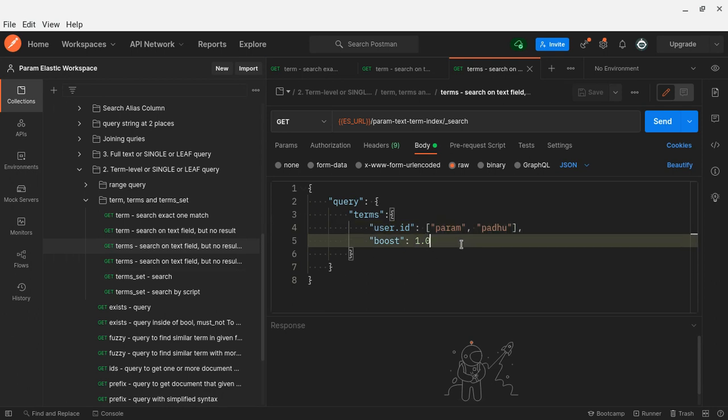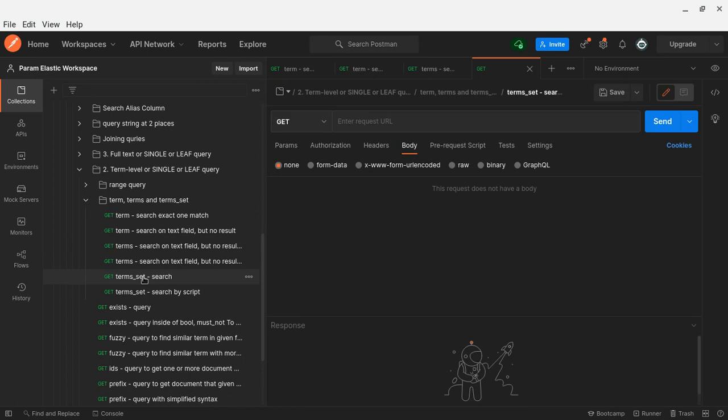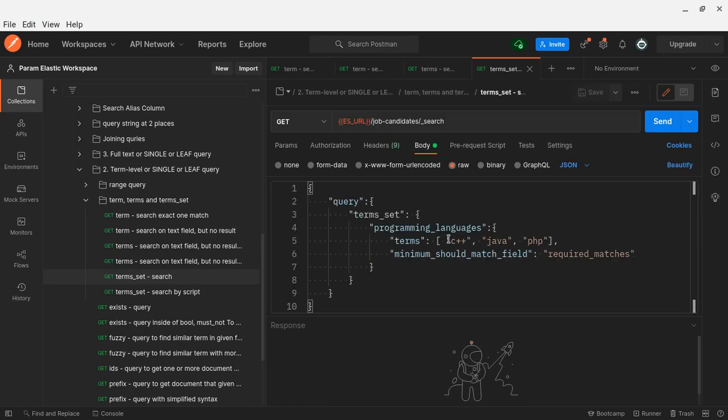If you want all these terms in a single document to be returned, then you should go for terms set. That is where terms set comes in. In the terms set I have given three terms here. In this field I will say 2 or 3, I can hard code it as 2, something like this. By specifying this flexibility, the number of terms that should match to return a particular document. That is what terms set does.